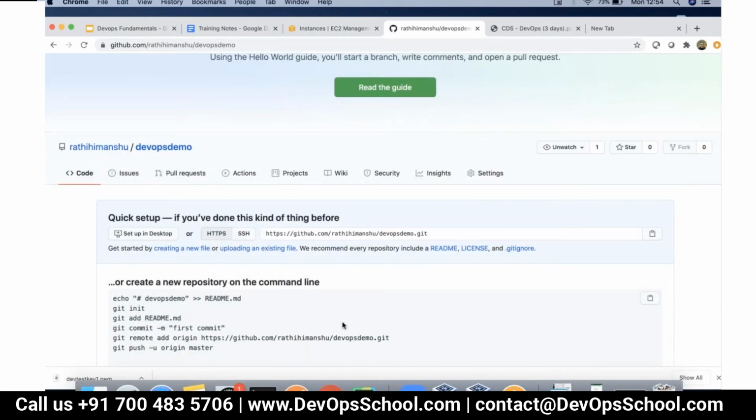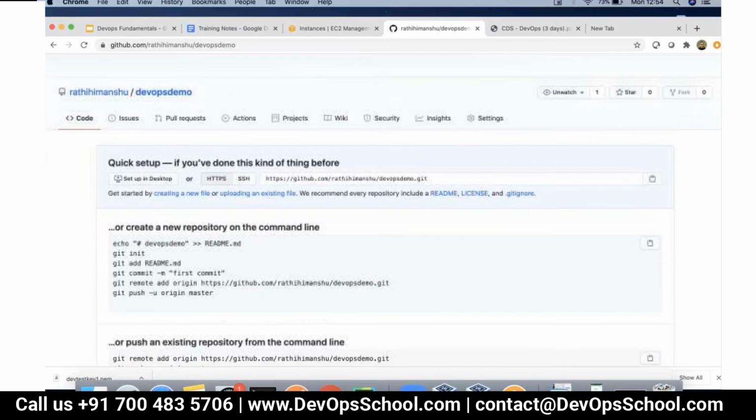Once you have created the repository, you have two ways of authentication. One is using HTTPS, which involves the password. The other is using SSH, which involves SSH keys for the authentication. Any one of them will be fine. Let me know once you have created a repository like this, a public repository like this. And do not initialize it in any way, just create it. Blank repository with nothing in it.